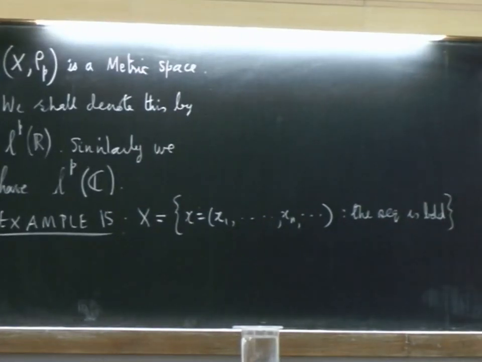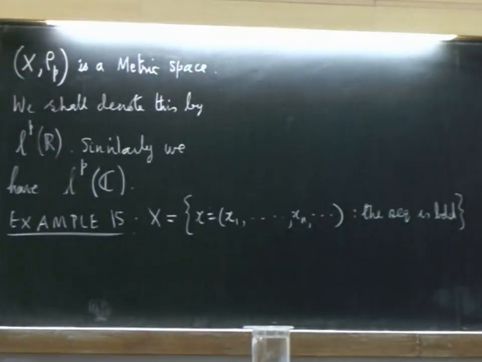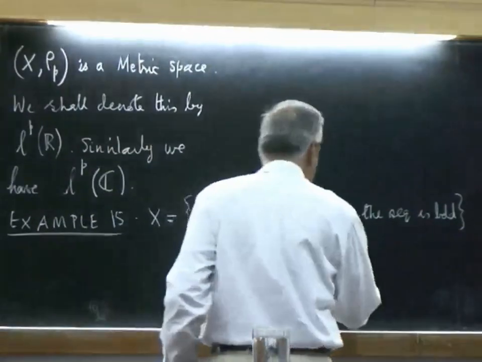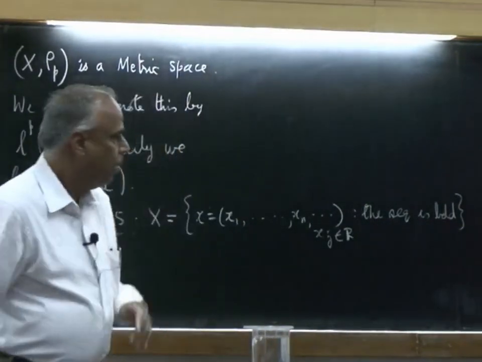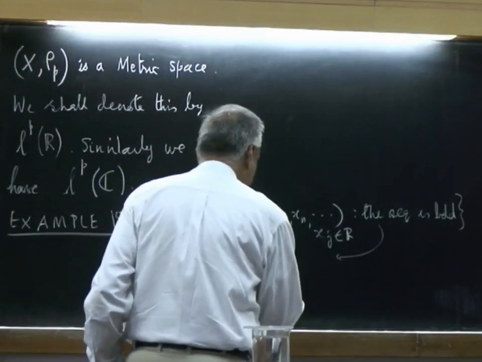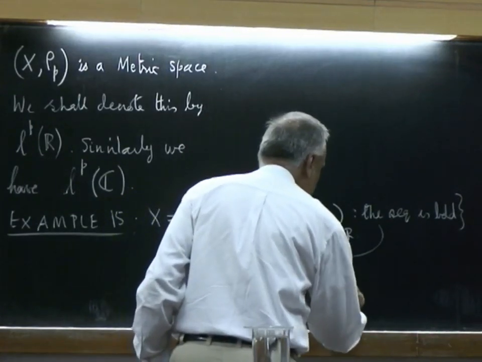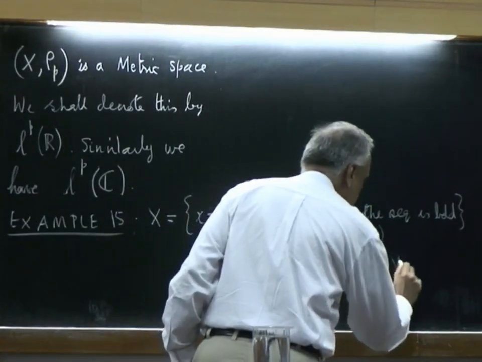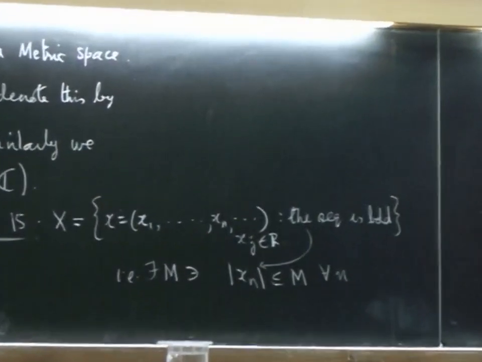That means there exists an M such that mod x_n is less than or equal to M for all n. Of course, here the x_j's are all in R. That is what is meant by saying that the sequence is bounded.